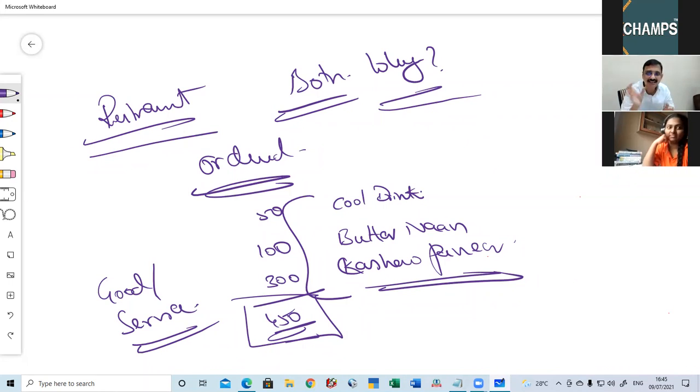That processing, that cooking is a service. Butter naan, that atta they have bought. Some more ingredients they have added. They have prepared that butter naan, that preparation is service. So this comprises both goods as well as service.